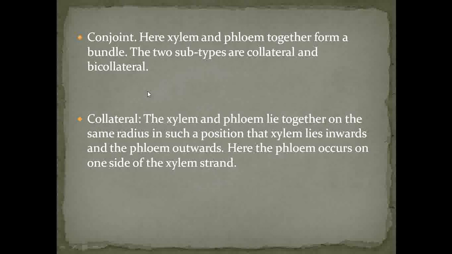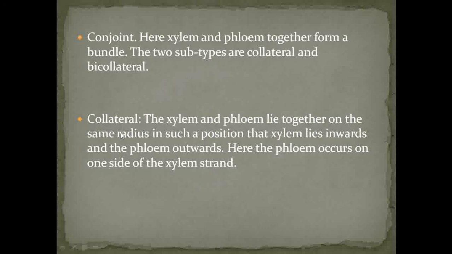So let's see what a conjoint type of vascular bundle is. The conjoint type of vascular bundle means the xylem and phloem are present together in the form of a bundle. And these conjoint vascular bundles are of two types, that is collateral and bicollateral.